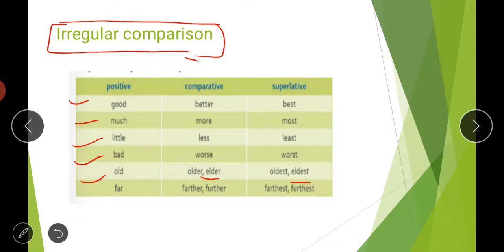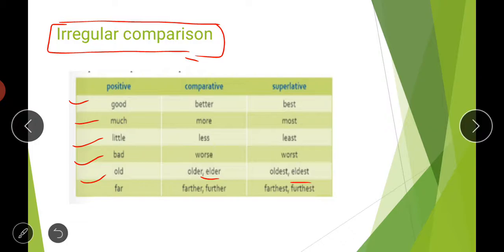If you are comparing your age with any of your friends or neighbors, then you will use the word older. So the word old is given in positive degree. If you are comparing with your brother or sister, you will use elder or eldest, and in case of any other person, you will use older and oldest.